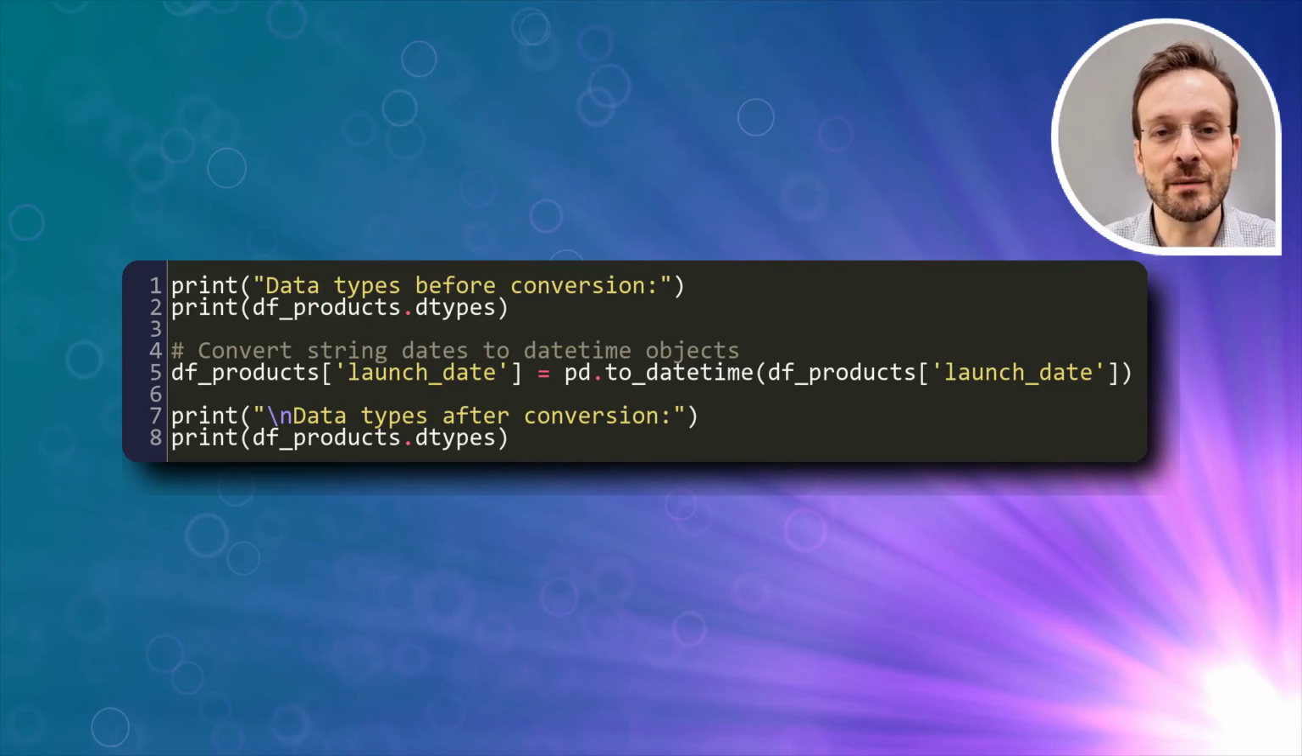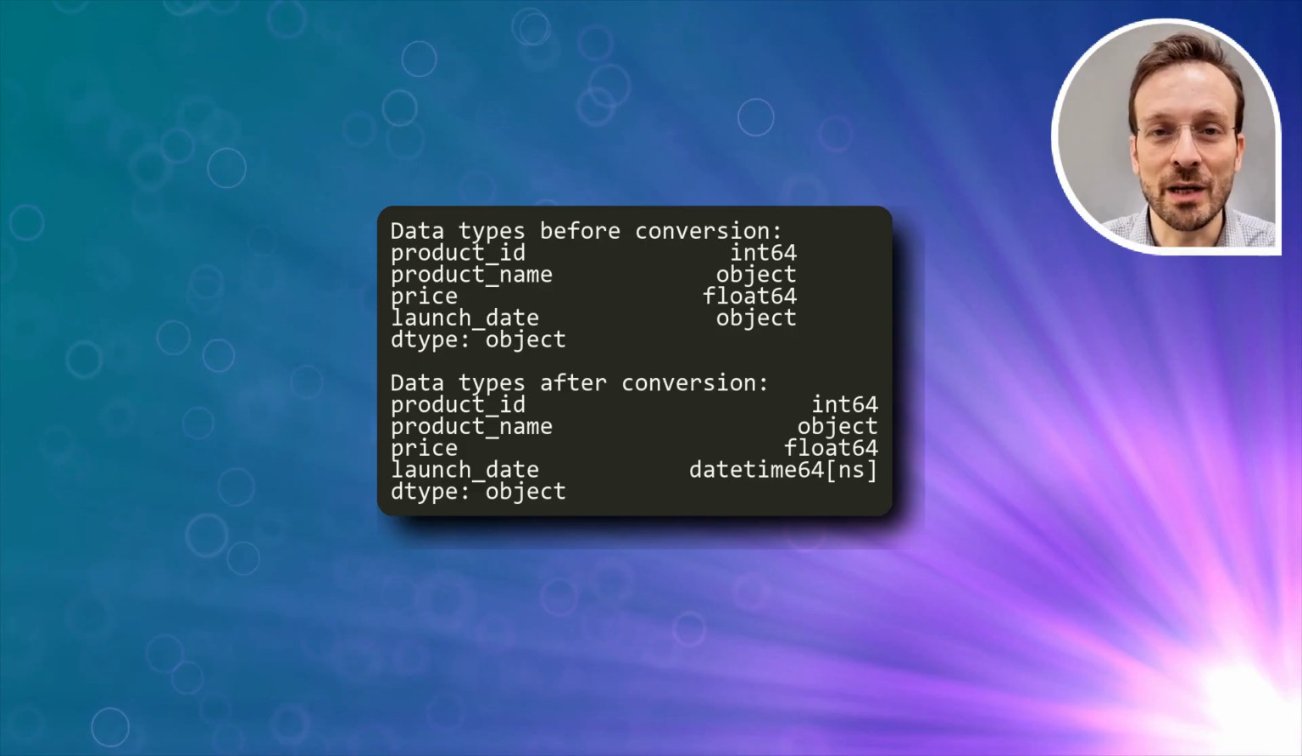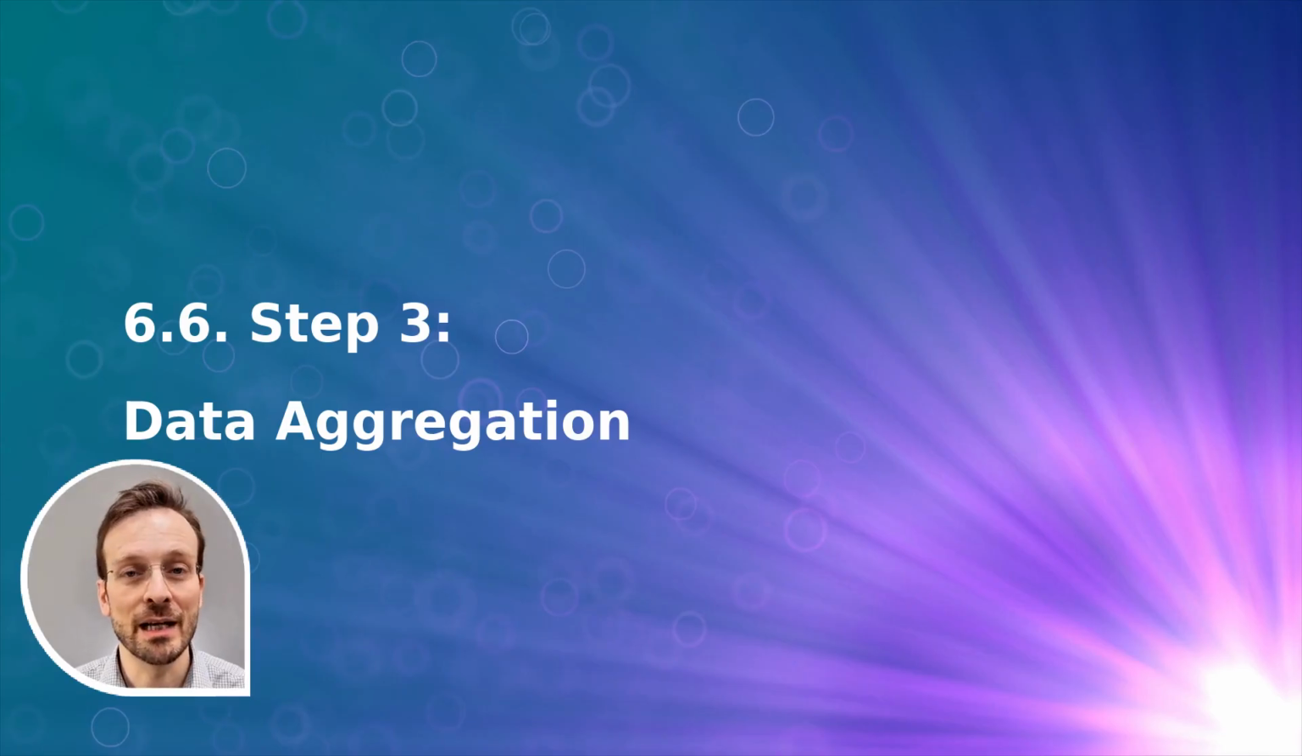Notice how the data type for launch_date changed from object to datetime64. This seemingly small change unlocks powerful date and time analysis capabilities. Step 3 is data aggregation, where we transform and summarize our data to reveal patterns and insights.